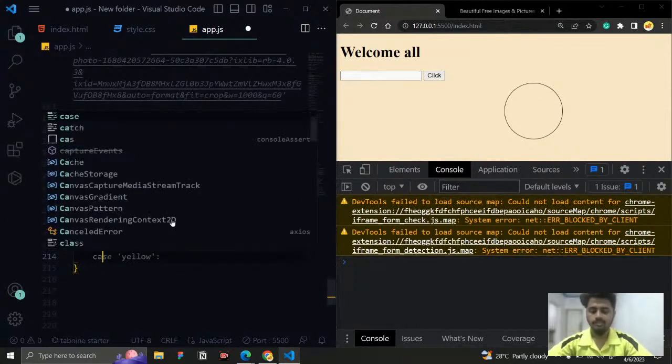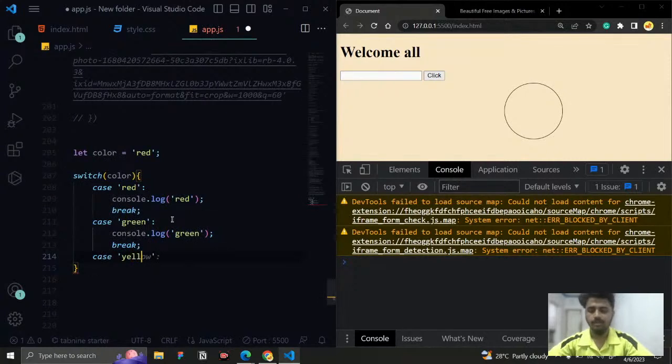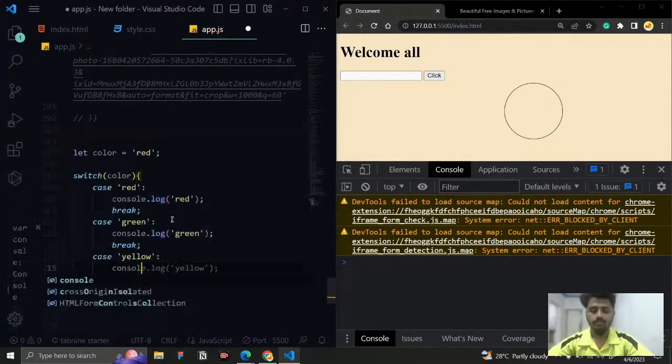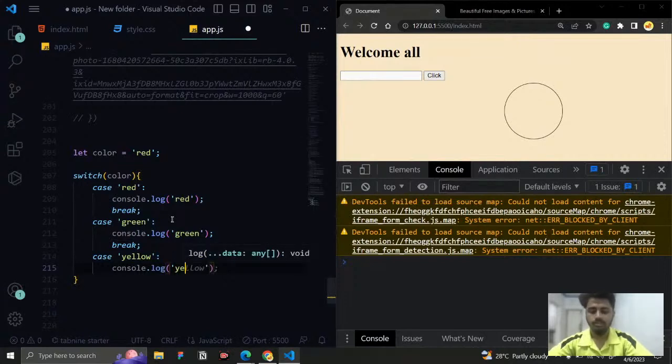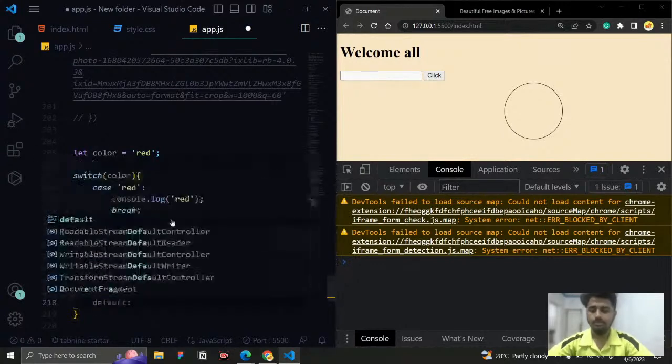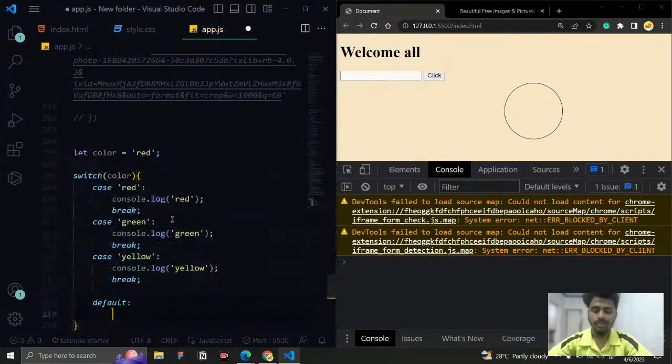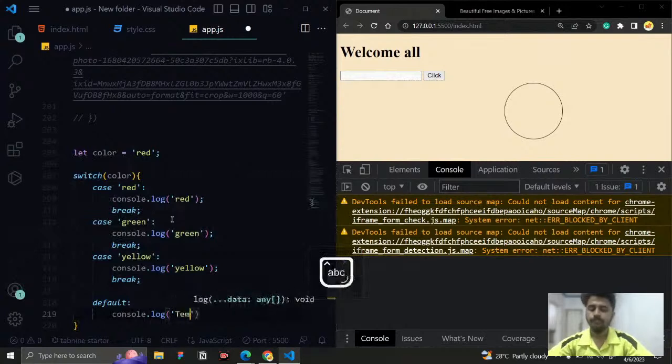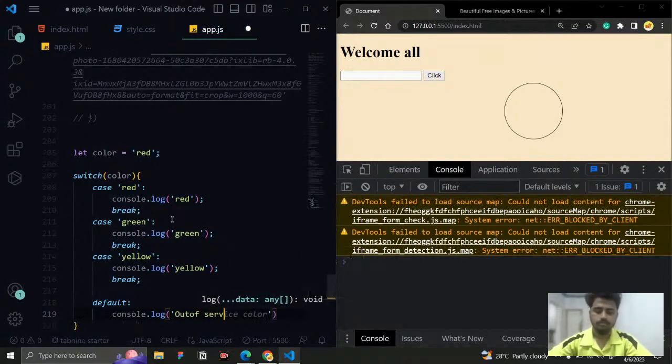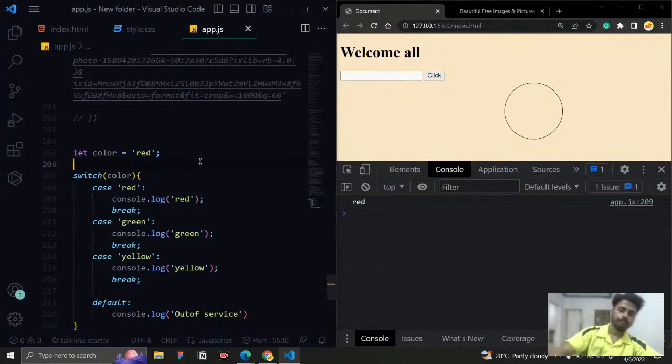And now the next case is going to be yellow. If it is yellow, then in the console.log I want to print yellow, and I just want to break the statement. Then if all the cases are false, I want to say in the console.log, default: unavailable, out of service. Like this.